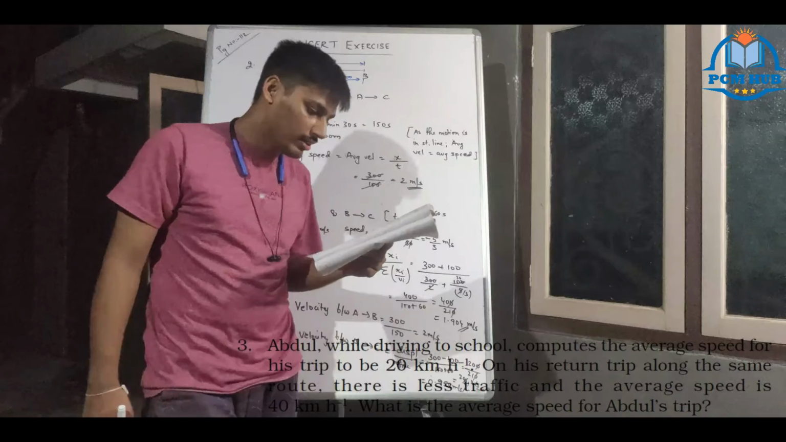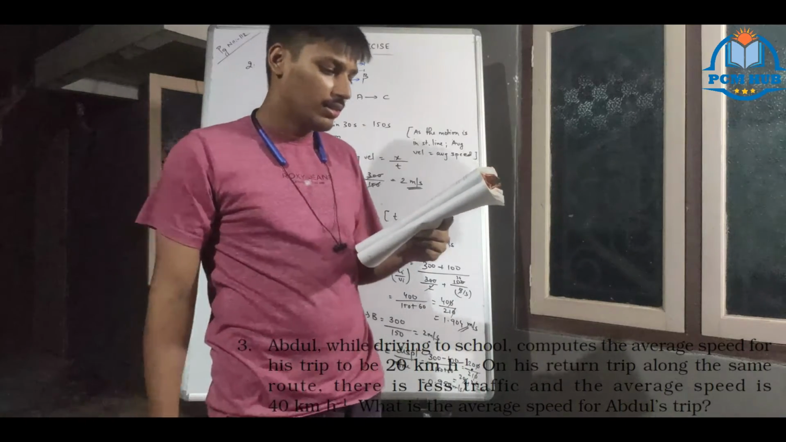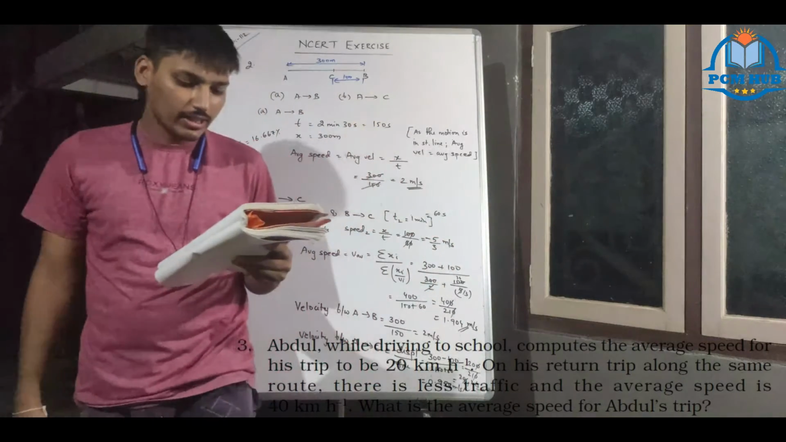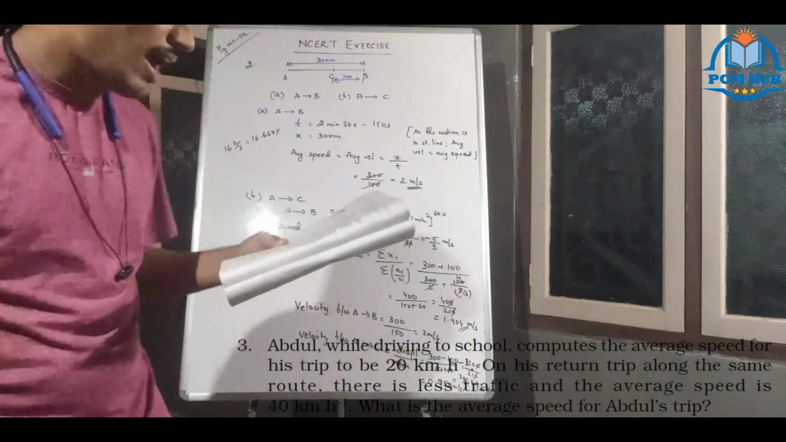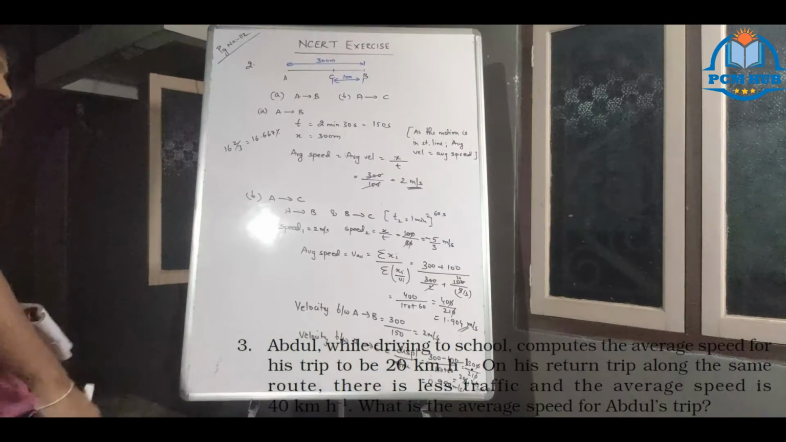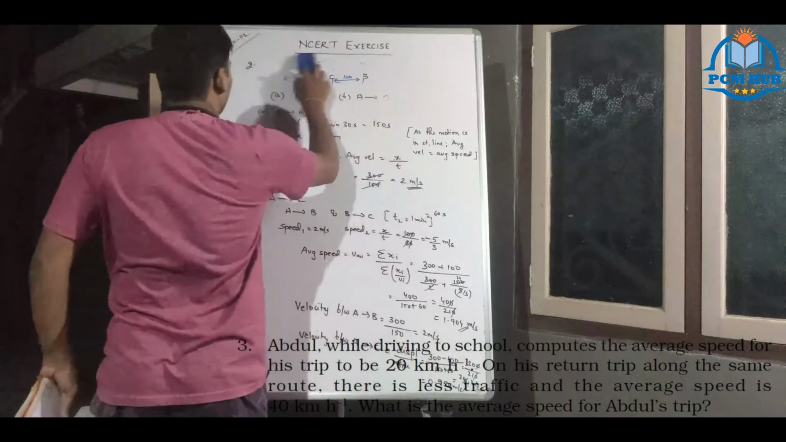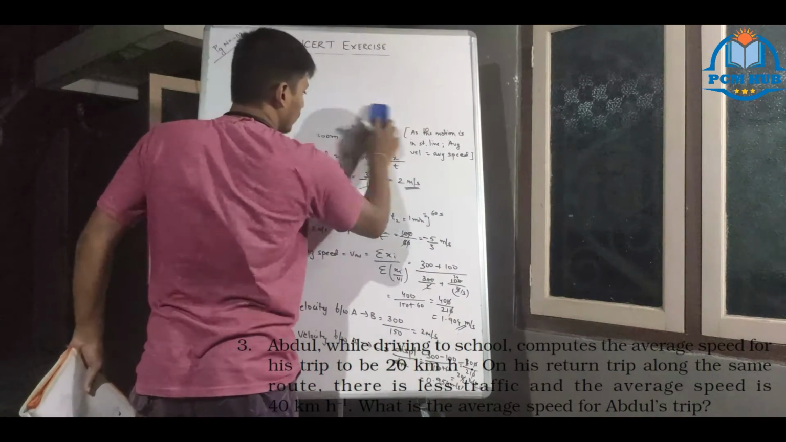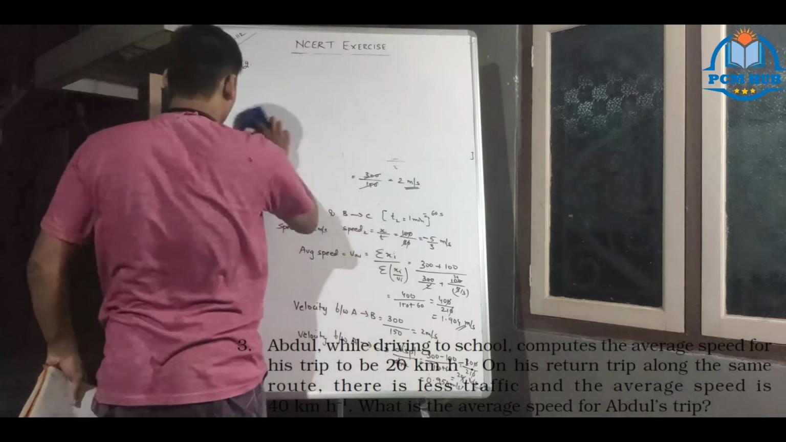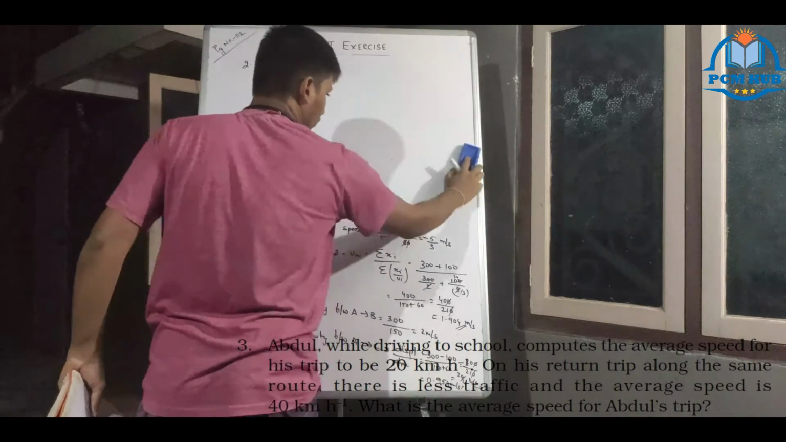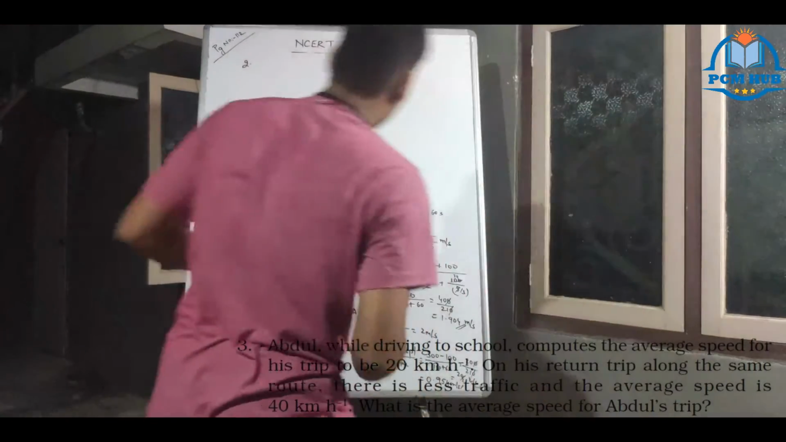While he was going, it was 20 km per hour. On his return trip, his speed was 30 km per hour. Then what is his average speed? Simple, direct question. This is the most direct question ever. You can easily do it. Everybody can do it easily.